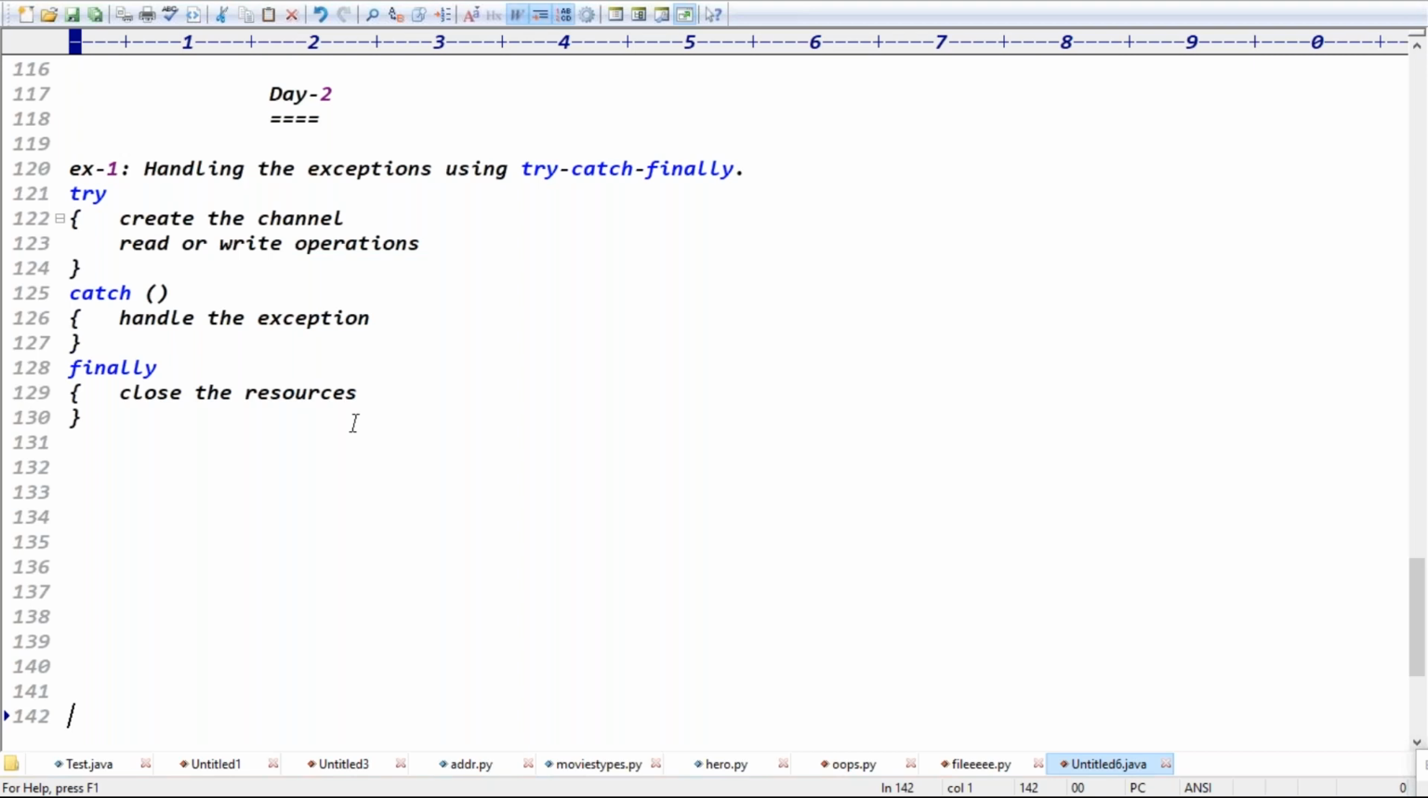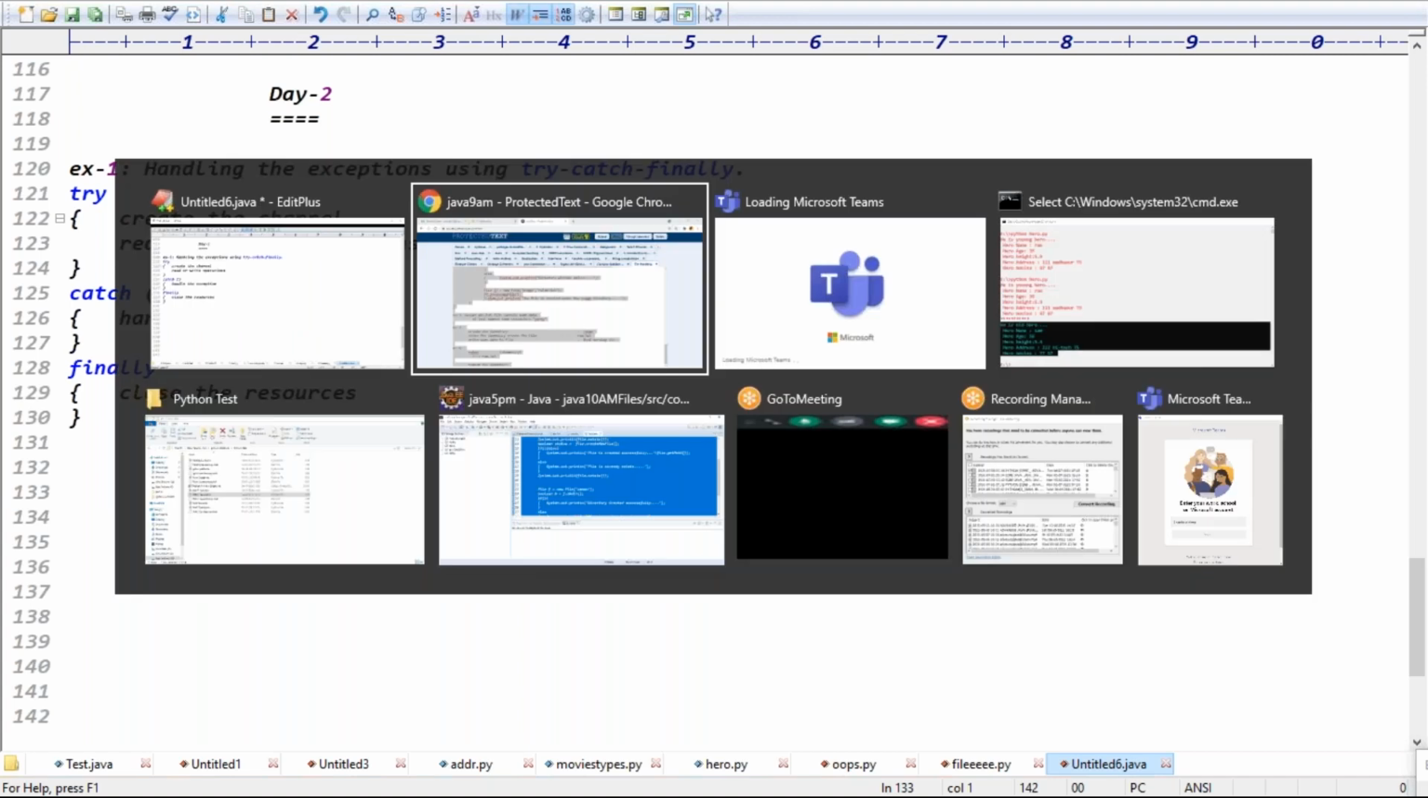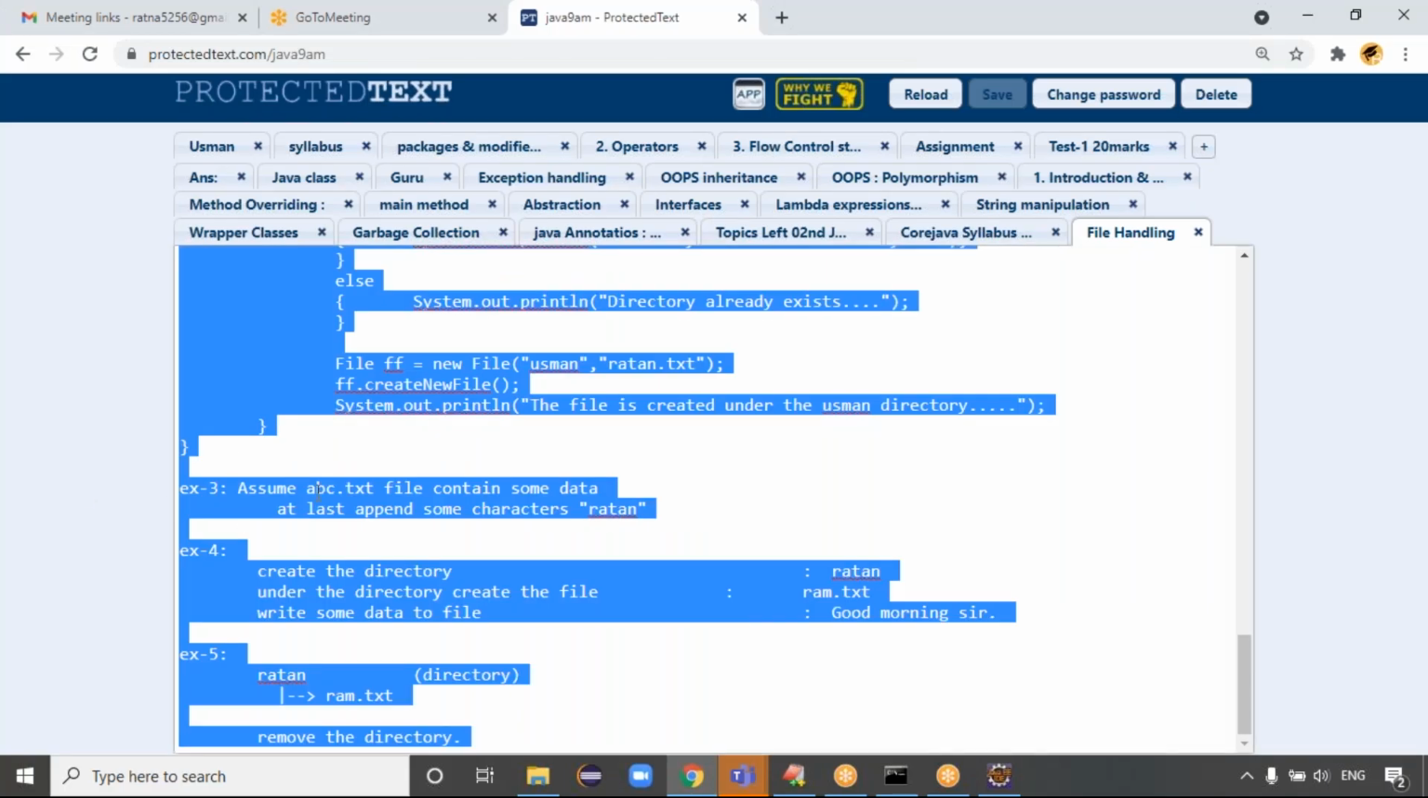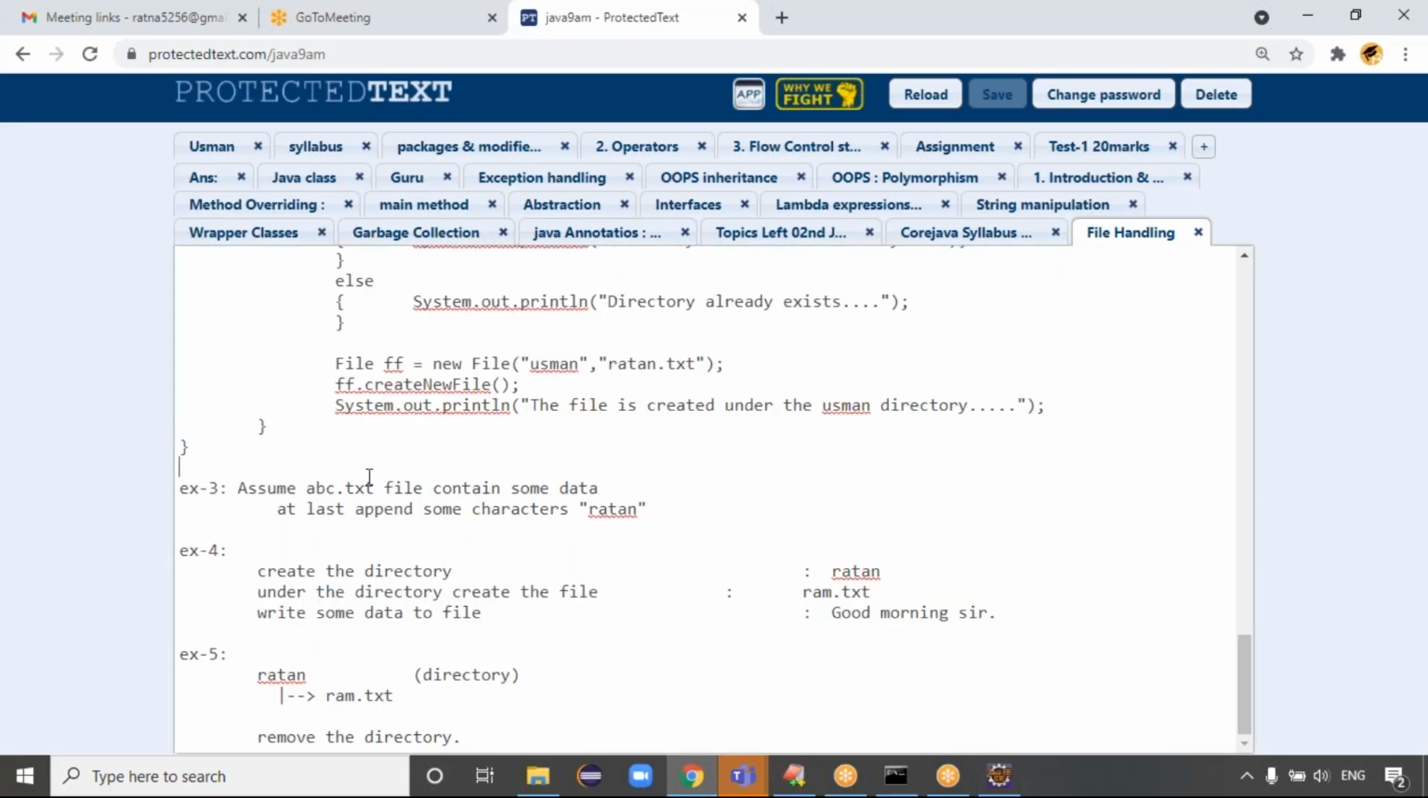That's why we have to close the resources in both normal and abnormal cases. To do that, we use the finally block, right? That is the try catch finally block we have to use. Today's example will be with file input stream and file output stream. Guys, to work with what type of data? Image data, text data.